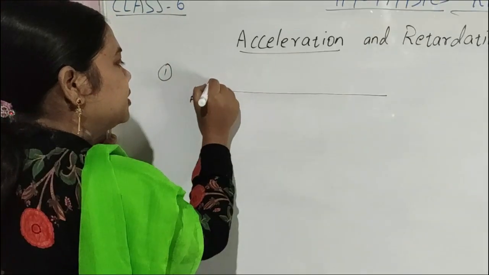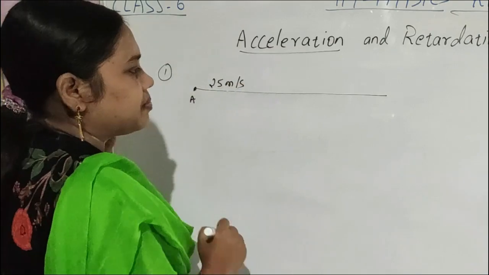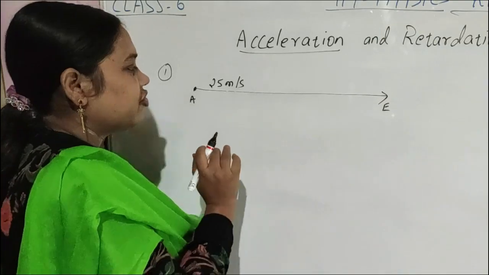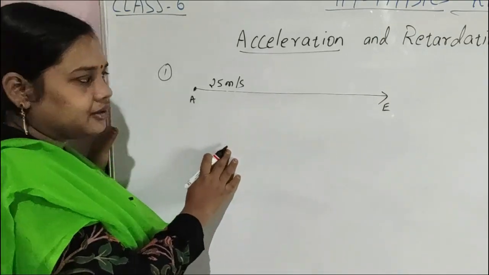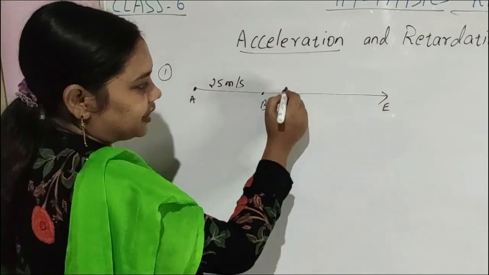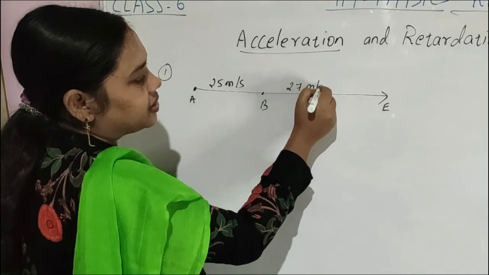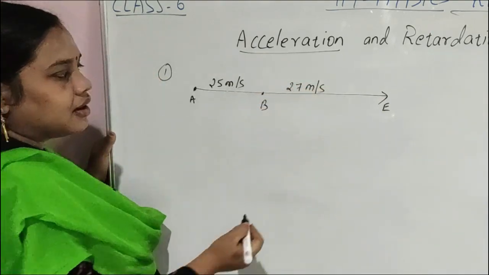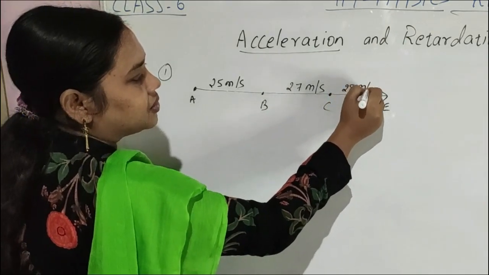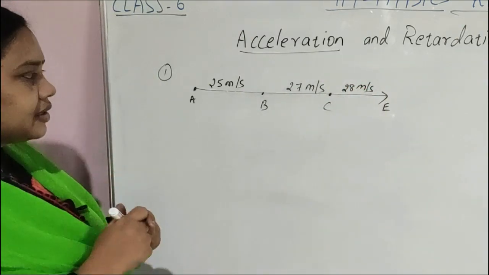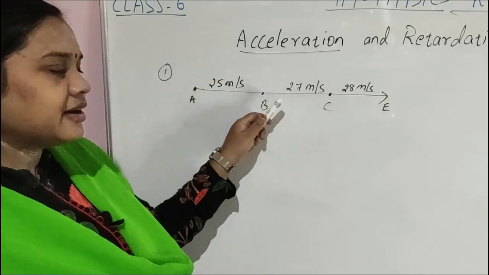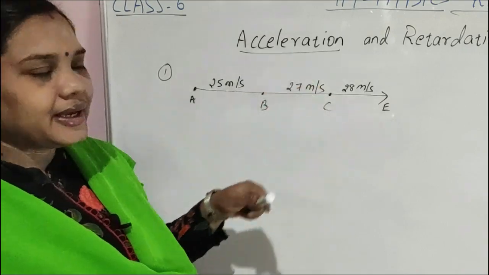Suppose a body is moving due east with a velocity of 25 meter per second. After covering some part of the journey, its velocity increases and becomes 27 meter per second. Again after covering some part, it increases to 28 meter per second. So you can see the velocity of the body changes over a time interval: 25, then 27, then 28 meter per second.